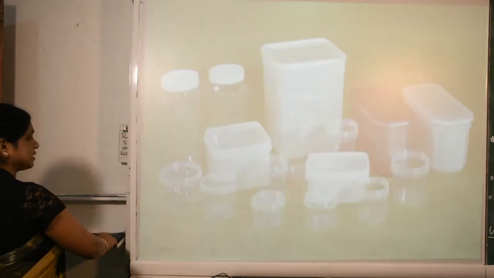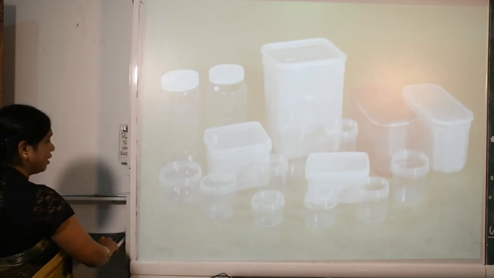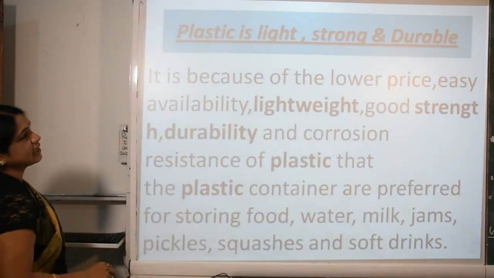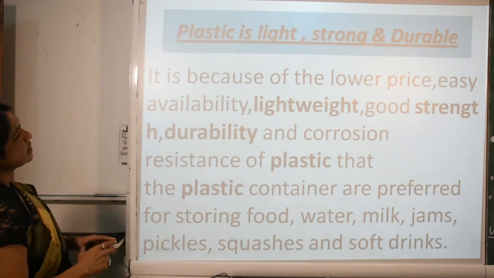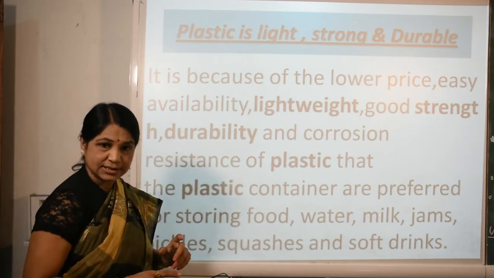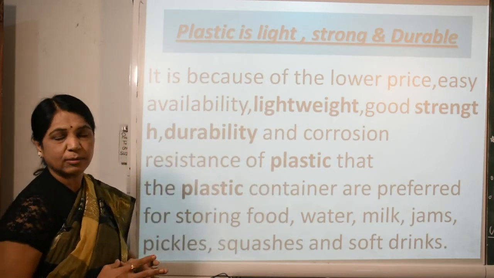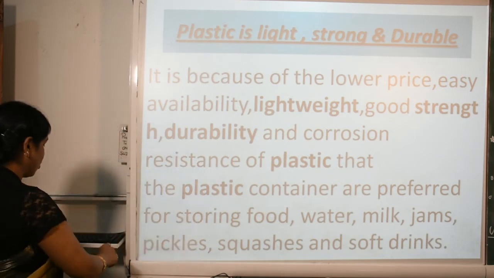We use this thermosetting plastic. Various pictures of plastics are shown. Now, plastic is light, strong and durable. As I asked in the beginning, it is very lightweight, it is strong, such as nylon, and it is durable. It means it can be kept for a long time.